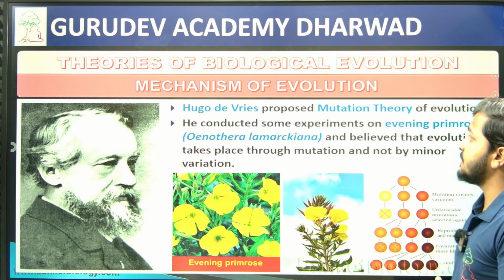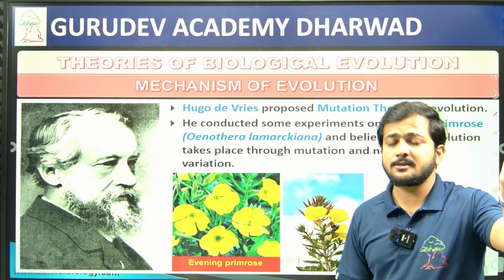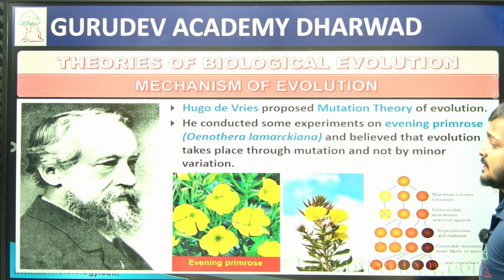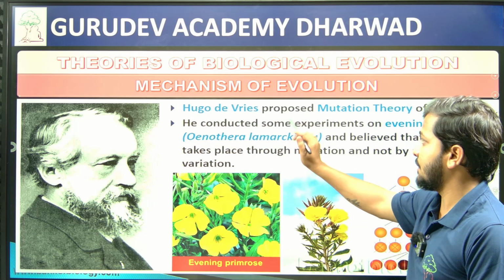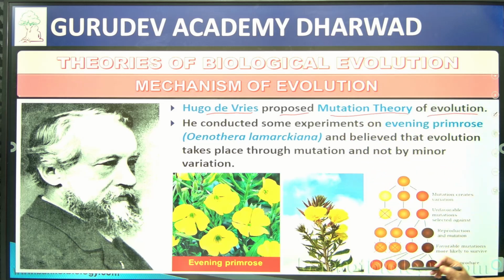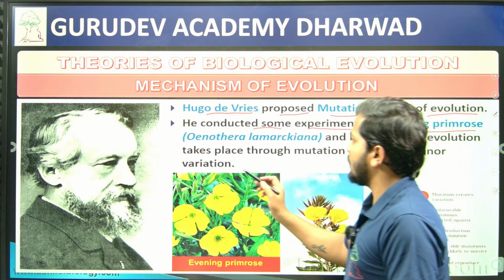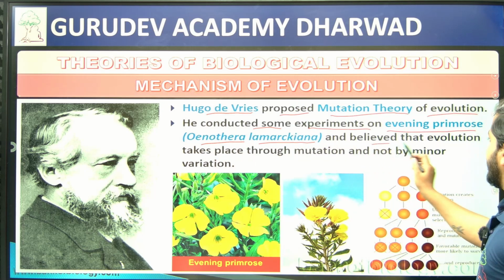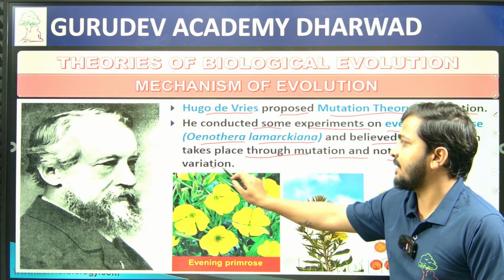Then the mechanism of evolution, which is mainly with respect to the mutation theory. Whatever the theory given by Lamarck and Darwinism, these are summing up things, and you are going to find out more with respect to the mutation theory. That is, whatever answers they have not given were brought by Hugo de Vries, who proposed the mutation theory of evolution, right? He conducted experiments on the evening primrose, mainly called Oenothera lamarckiana, and believed that evolution takes place through mutation, not by minor variations, right?